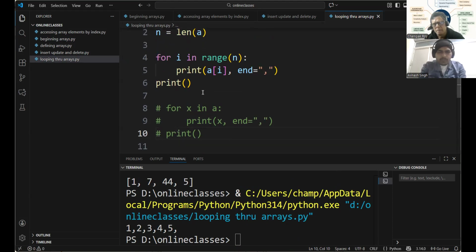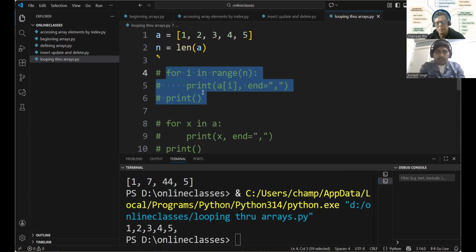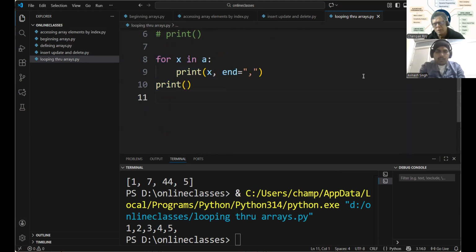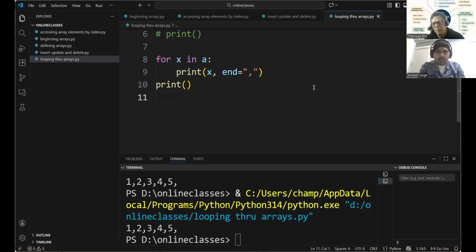And this is looping without an index. So what do you mean without index? See, there is no index here. Simply looping through all the elements and printing them out.